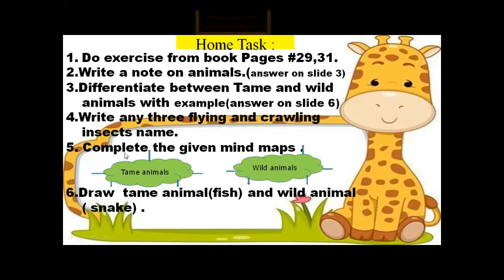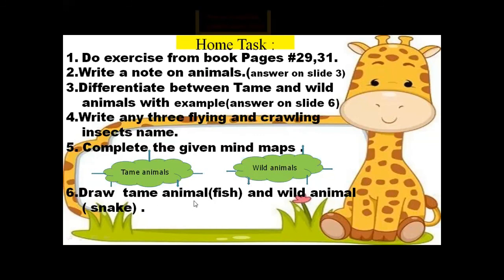Now, question number 5. You will complete the given mind maps. I have given you mind maps of tame animals and wild animals. On one page, you will make a tame animal mind map. On another page, you will make a wild animal mind map. And you will complete it with the names of different tame animals and of different wild animals. Got my point? Tame animals and wild animals.